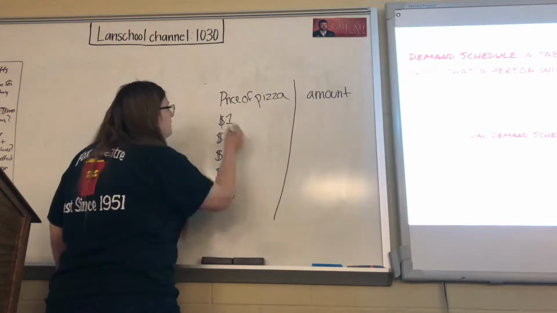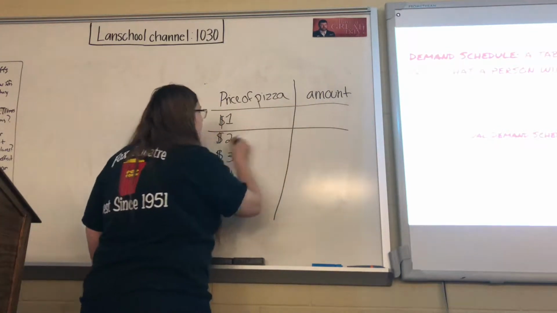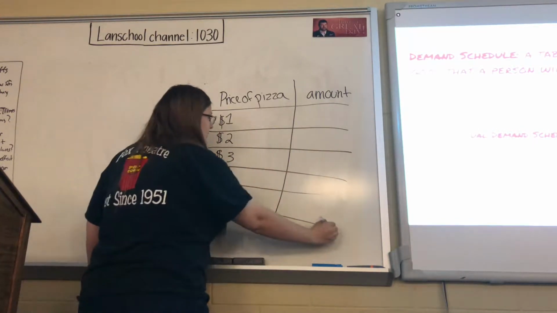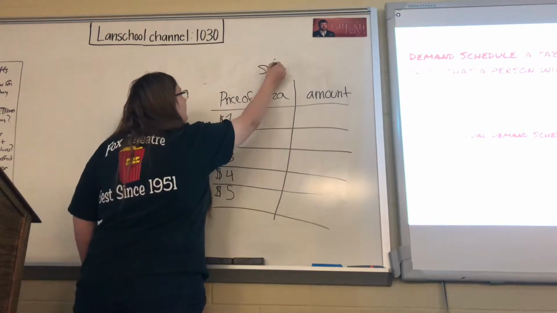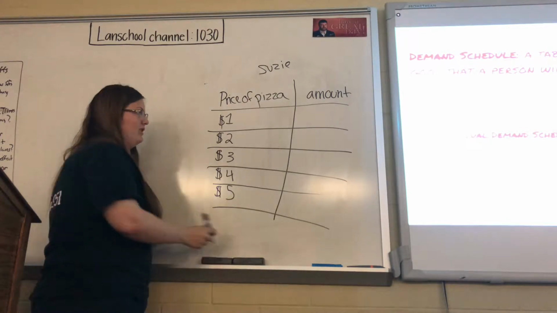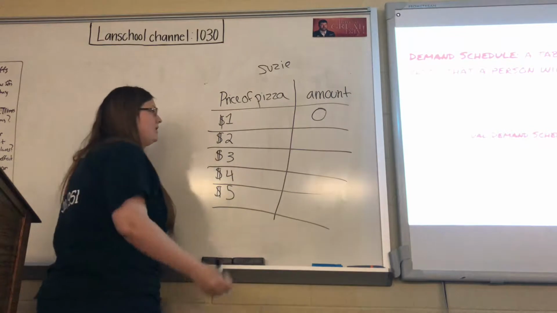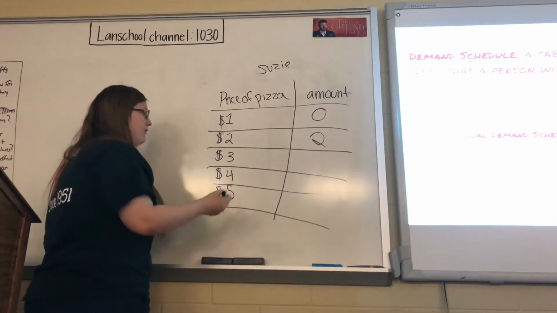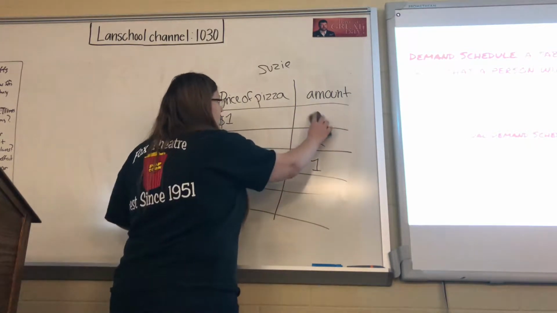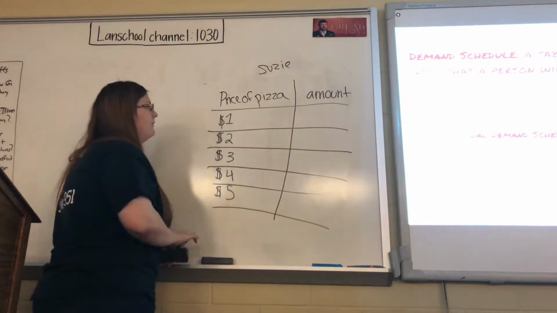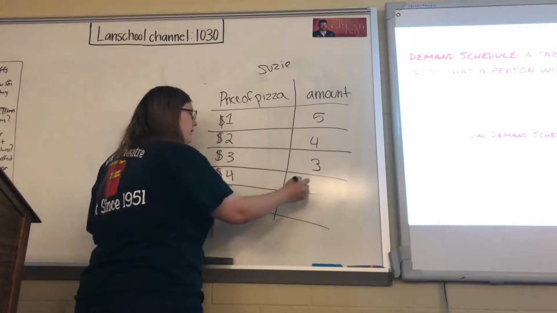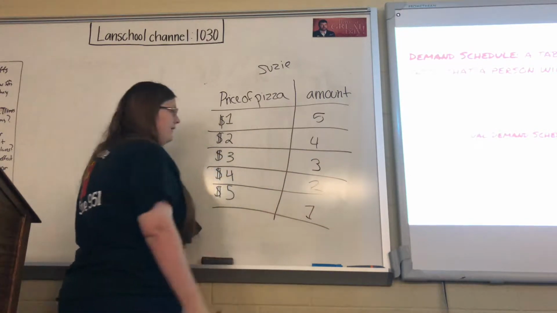So this is an individual demand schedule. And it can be anybody's schedule. So let's say this person is Susie. And for a pizza at $1, maybe she wouldn't buy any of it because she doesn't think that it would be any good. At $2, she'd buy 2 slices. At $3, she'd buy 1 slice. Or maybe for another person, they buy 5, 4 at $2, 3 at $3, 2 at $4, and 1 at $5.